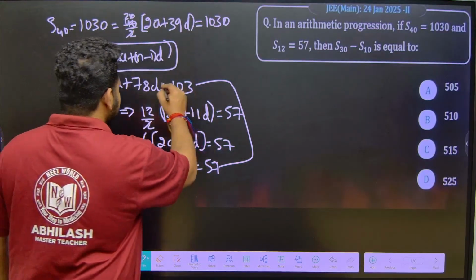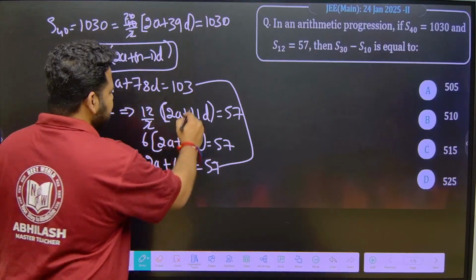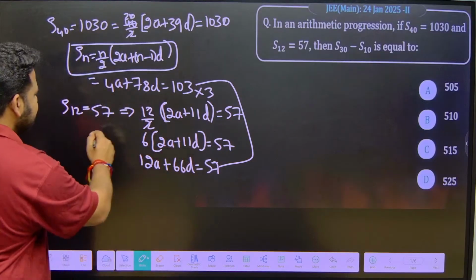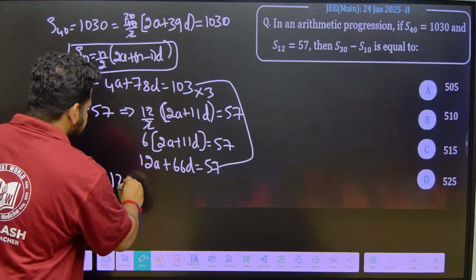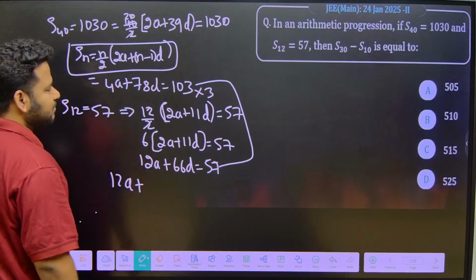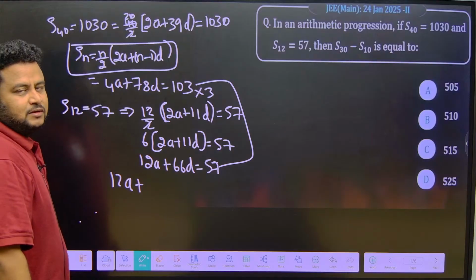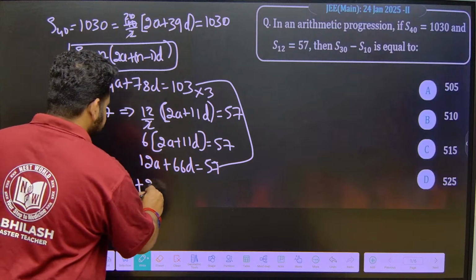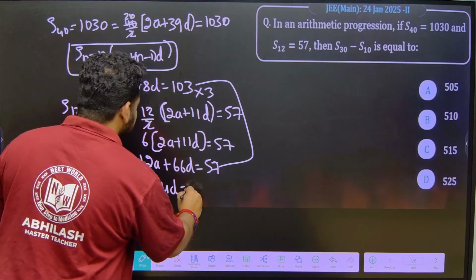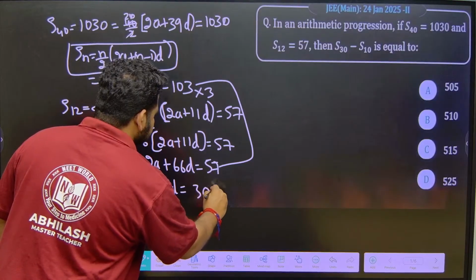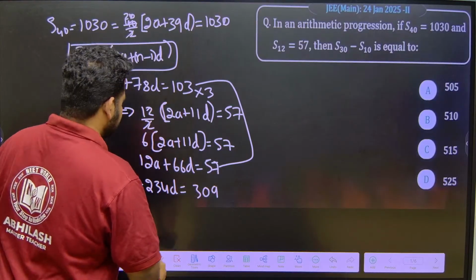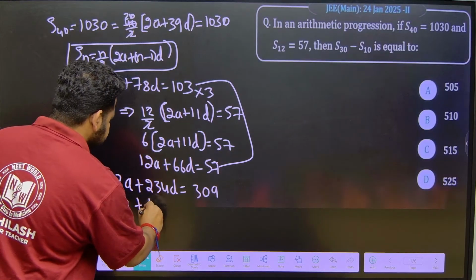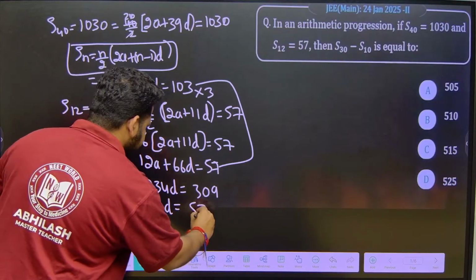So, first of all, if here I am having 4a, here I have to multiply by 3 to get 12a. You know how to solve this simultaneous linear equation. What will I get? If I multiply by 3, I will get 12a plus 78d. 78d, how to multiply? 80 into 3 is 240. 2 into 3 is 6. 240 minus 6 is 234. 234d. And 103 times 3 gives me what? 309. 3 1s are 3, 3 3s are 9. Okay. This will be what? 12a plus 66d is equal to 57.